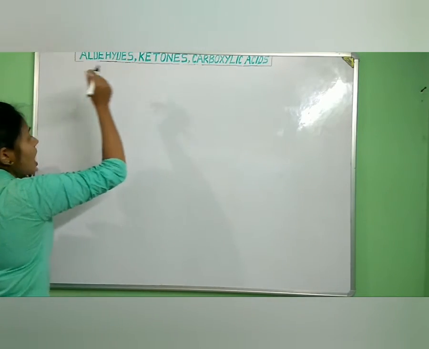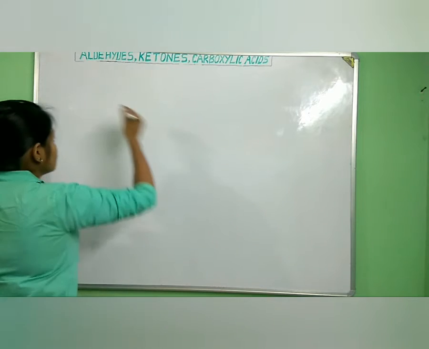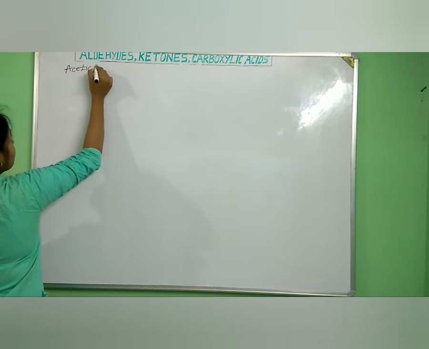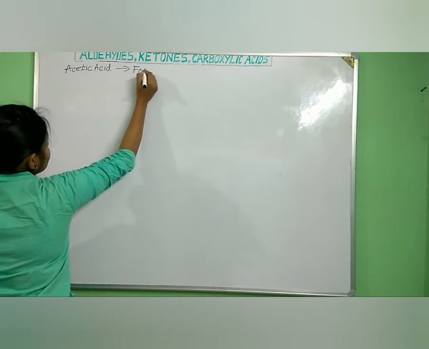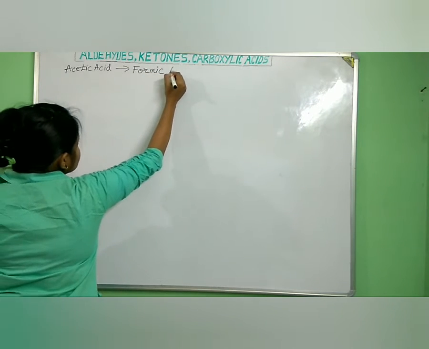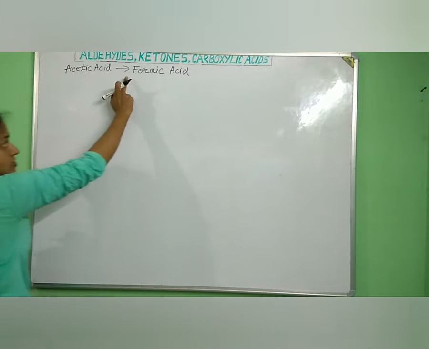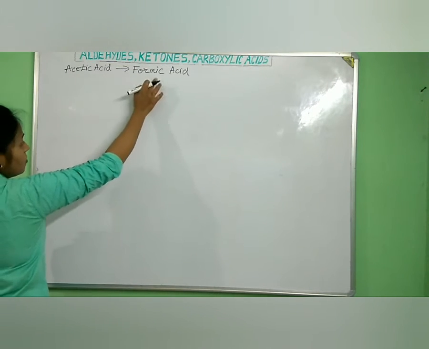Next, let us see how to turn acetic acid into formic acid. This is the higher homologue and this is the next lower homologue. So we want to turn acetic acid to formic acid.